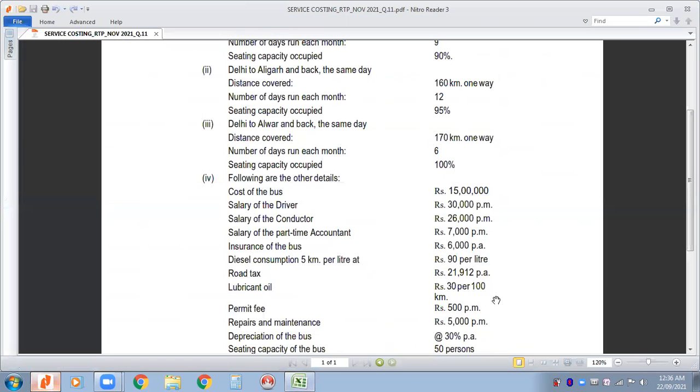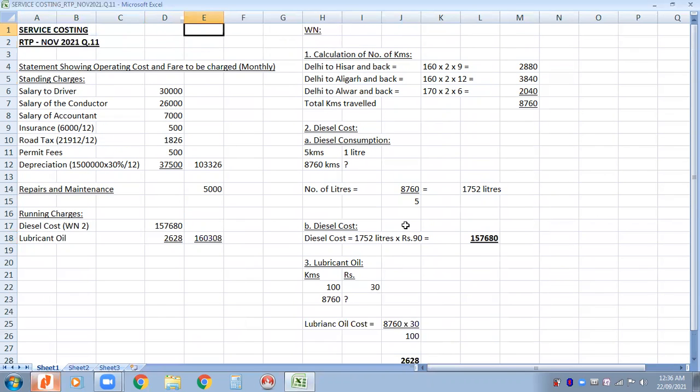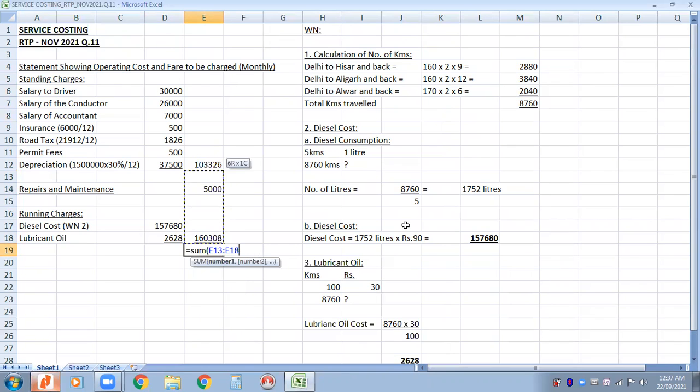No other cost is based on the number of kilometers. That means all the costs have been considered. We take the running cost to the outer column. That will give us the three categories of cost: the standing charges, the running charges, and the repairs and maintenance. This is the running, this is the repairs and maintenance. So when we add this, we'll get the total cost.